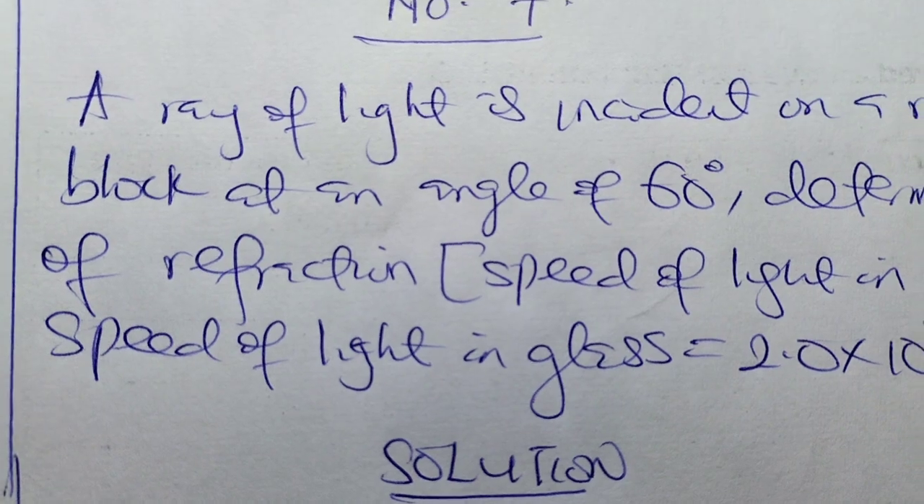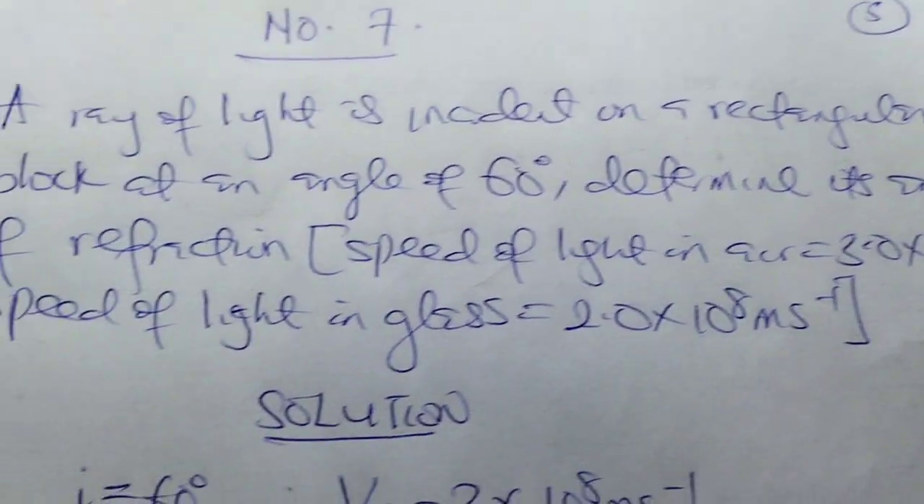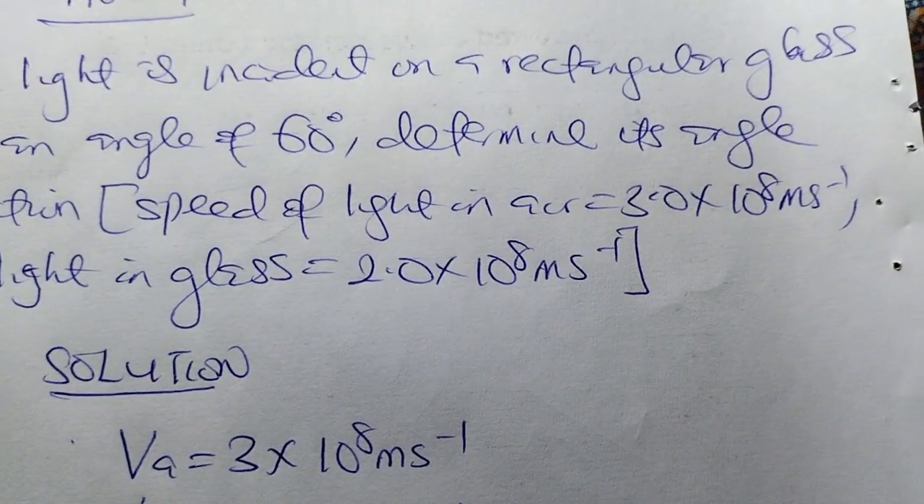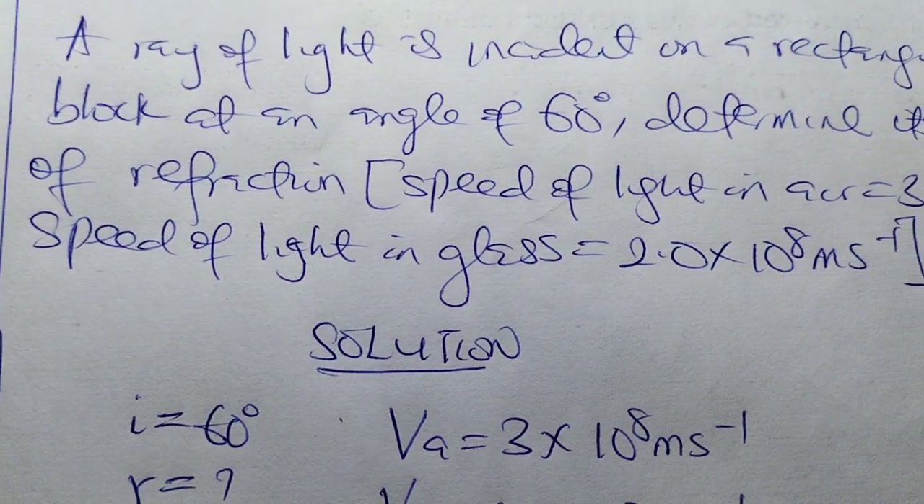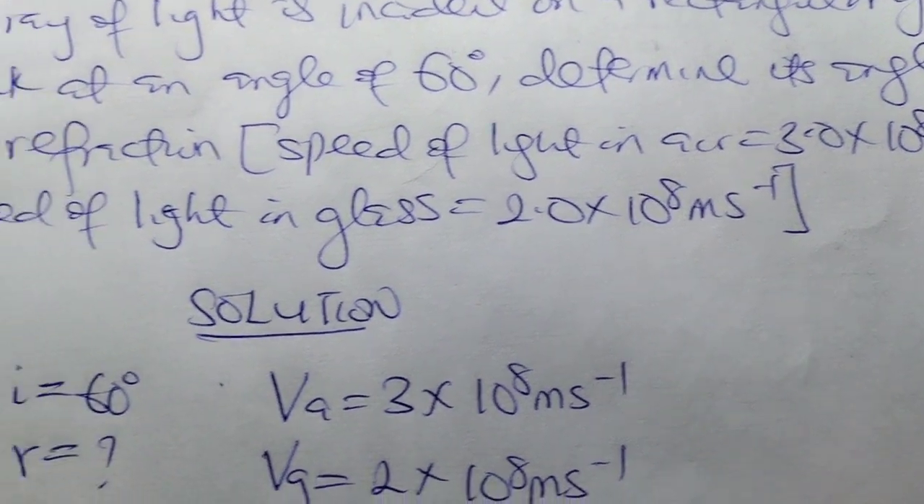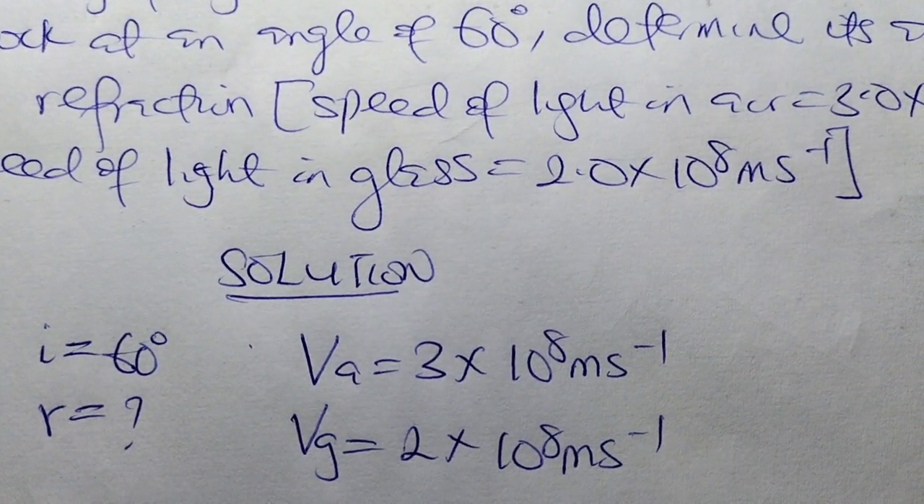Number 7. A ray of light is incident on a rectangular glass block at an angle of 60 degrees. Determine its angle of refraction. Speed of light in air is 3.0 times 10 to the power 8 meters per second. Then speed of light in glass is 2.0 times 10 to the power 8 meters per second.